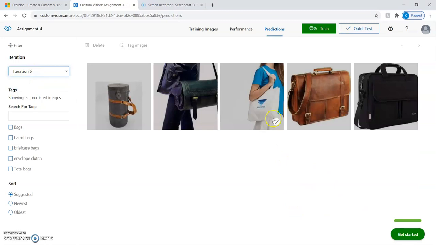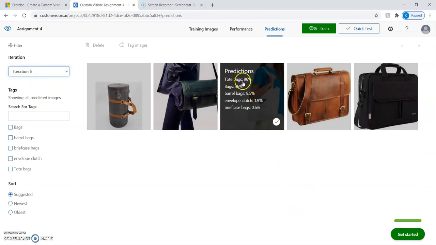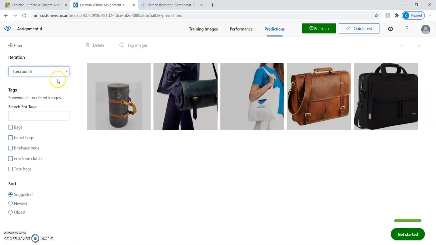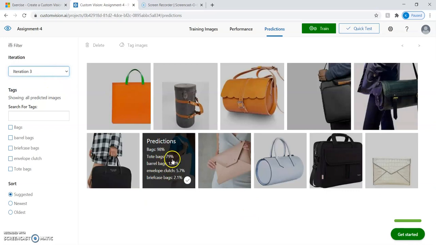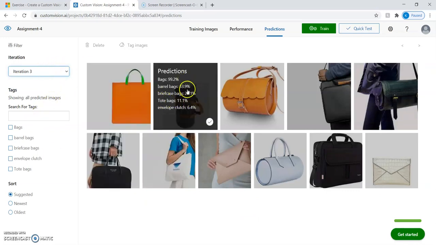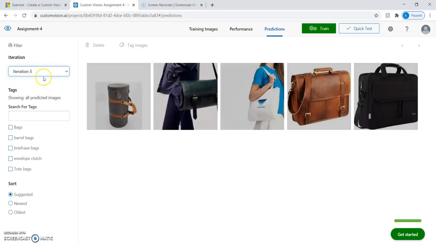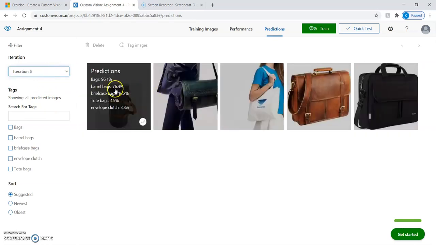Similarly, if we see in this case, it has given a prediction to tote bag with 96%, and before tagging that image it was just showing 79%. Now let's see our next case. When I did the first iteration, it was showing me 33.9% barrel bag prediction, and after retraining it is showing me 76.4% prediction rate.